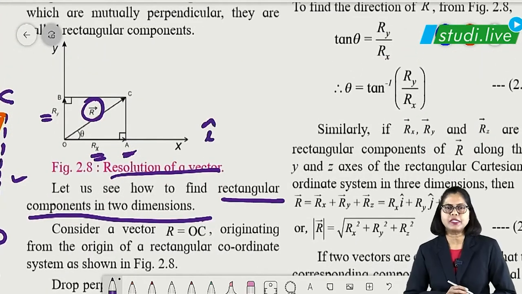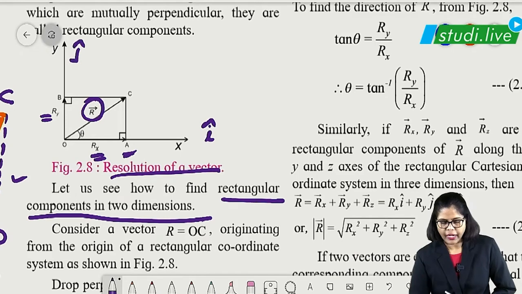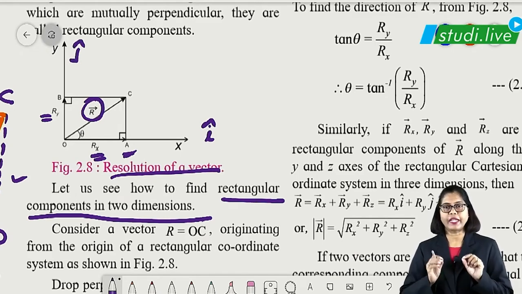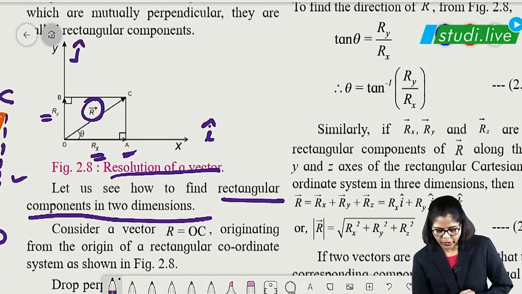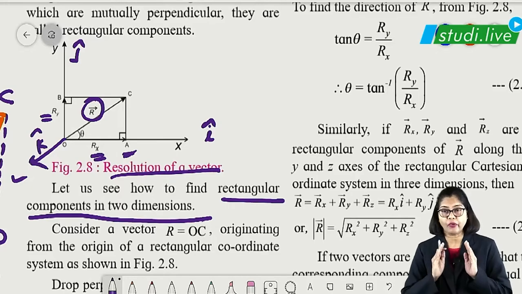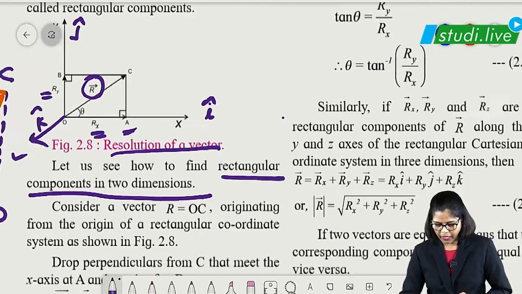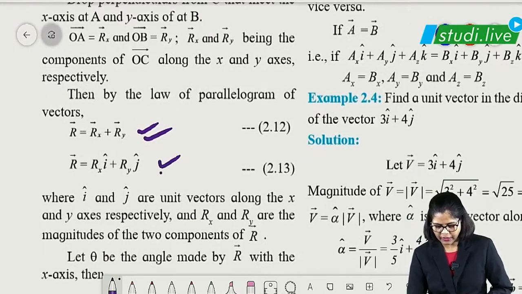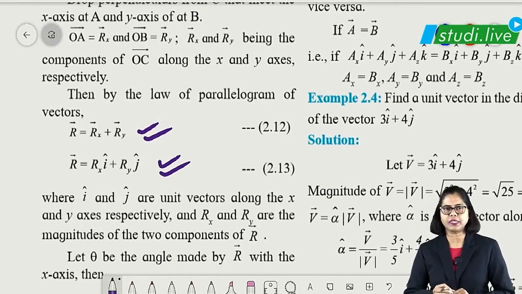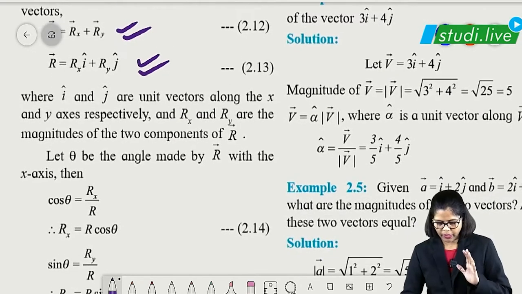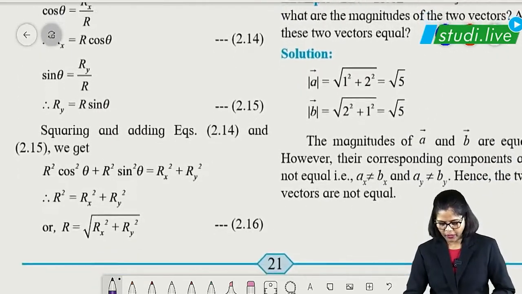i is represented as the unit vector along the x axis, j as the unit vector along the y axis, and k as the unit vector along the z axis. So remember i, j, k, never forget that, okay. R vector can be represented as Rx i plus Ry j. If it is a 3-dimensional figure, there will be Rz k, okay. This is how it is resolved into 2 components, students.